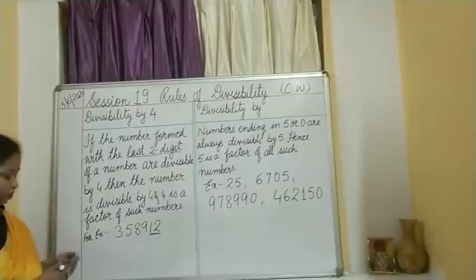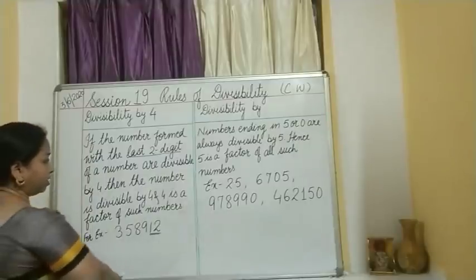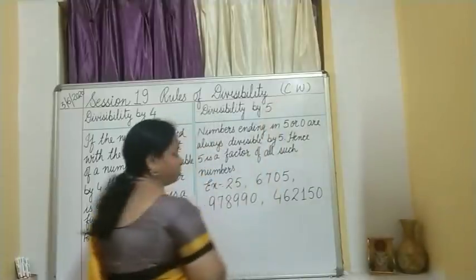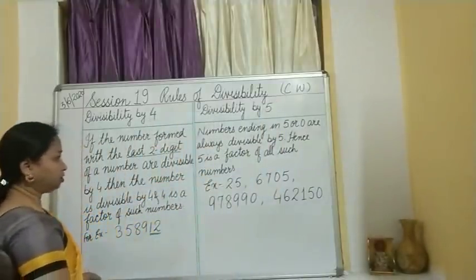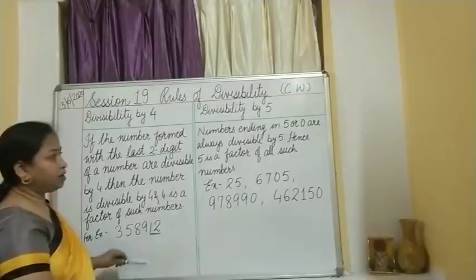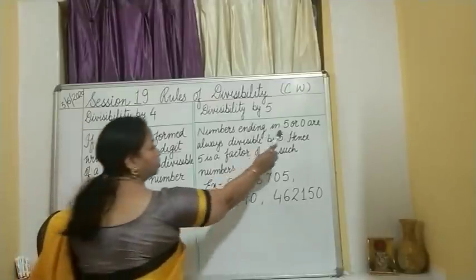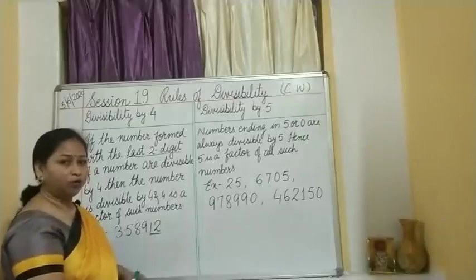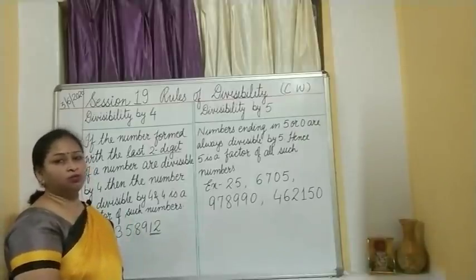Got it? Okay. Divisibility by 5. This is very easy, children. Numbers ending in 5 or 0 are always divisible by 5. How do you know that? Take the multiples of 5.